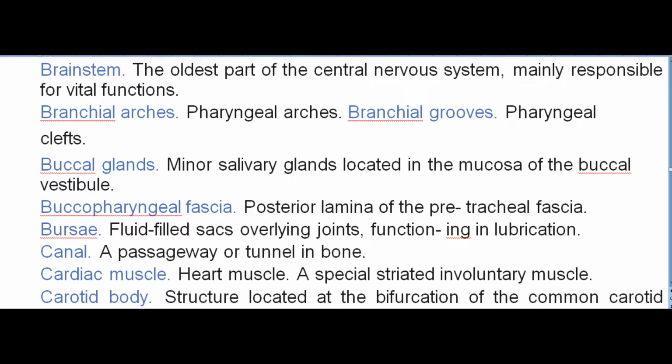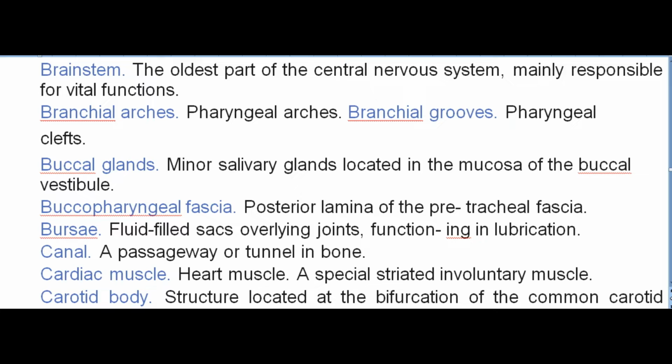Branchial arches. Pharyngeal arches. Branchial grooves. Pharyngeal clefts. Buccal glands. Minor salivary glands located in the mucosa of the buccal vestibule. Buccopharyngeal fascia. Posterior lamina of the pretracheal fascia. Bursae. Fluid-filled sacs overlying joints, functioning in lubrication.